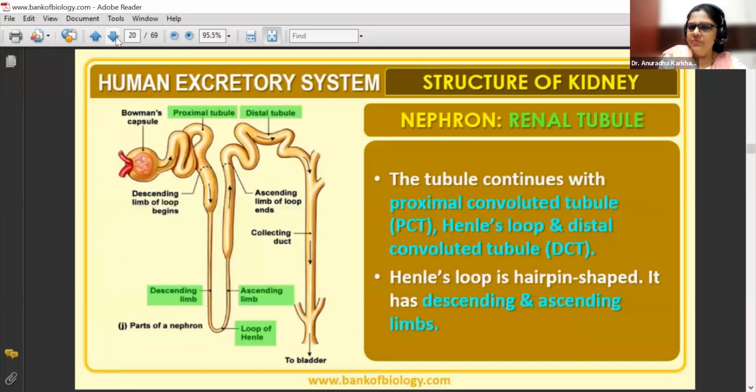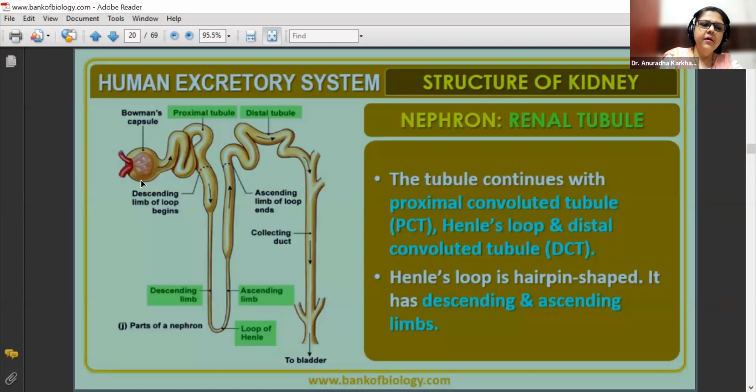Then we come to the second part of the nephron, that is renal tubule. So the renal tubule continues with the proximal convoluted tubule, that is called as PCT, Henle's loop or loop of Henle as we call, and distal convoluted tubule or DCT. Henle's loop is hairpin shaped. It has descending and ascending limbs. So please focus on this diagram now. It's a very simple one. Look here, pay attention.